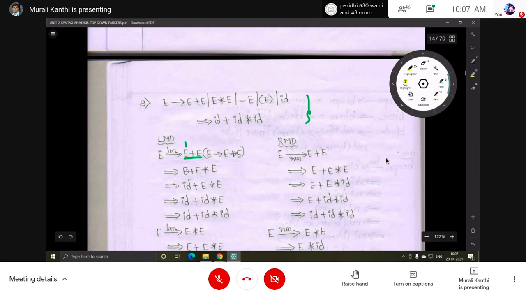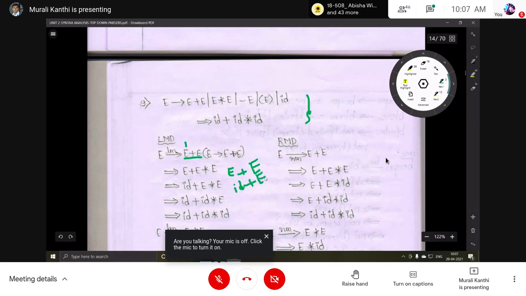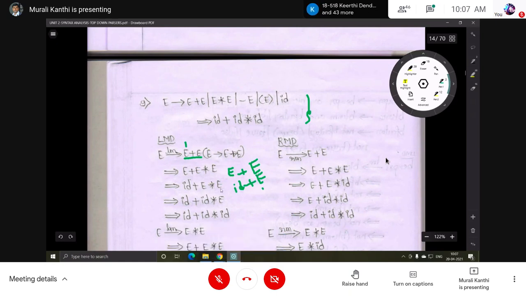So this E is replaced by ID, then the E after it stays, so ID plus E. The leftmost non-terminal is this E. Now this E can be expanded by the second one, E star E.